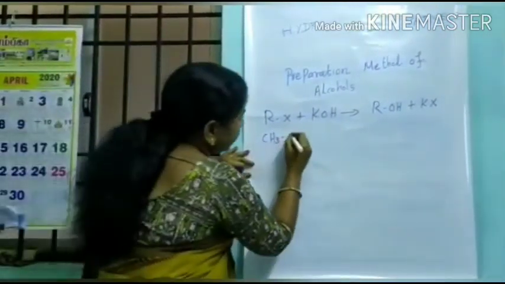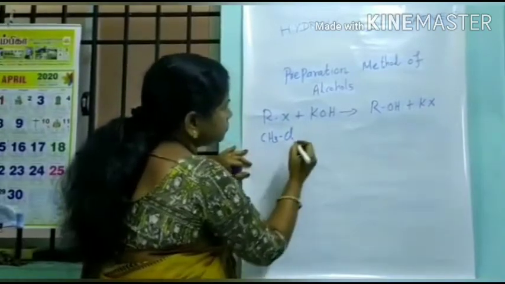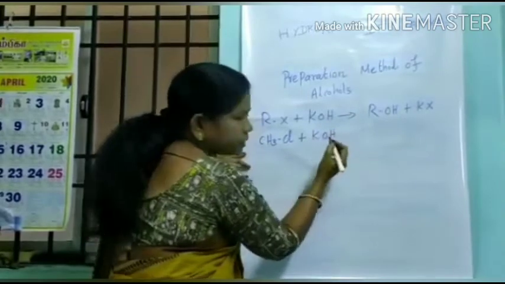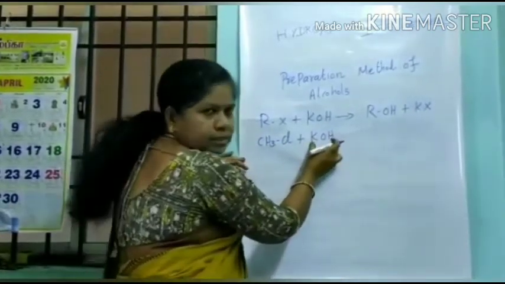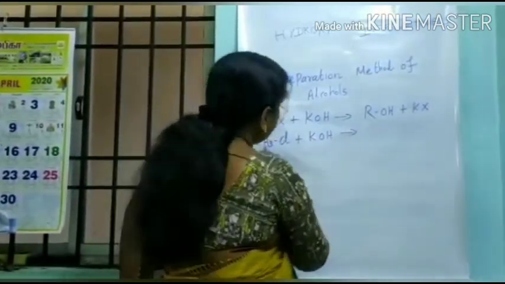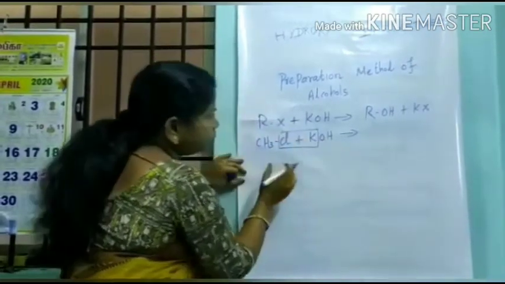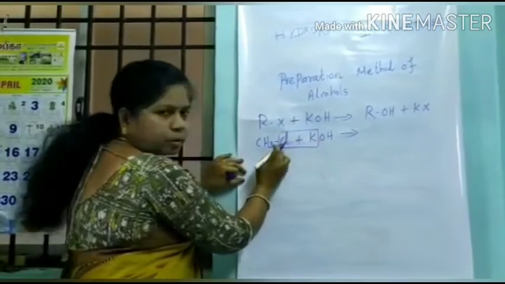So we can add chlorine, plus KOH, potassium hydroxide. What will we get? We remove KCl, potassium chloride.